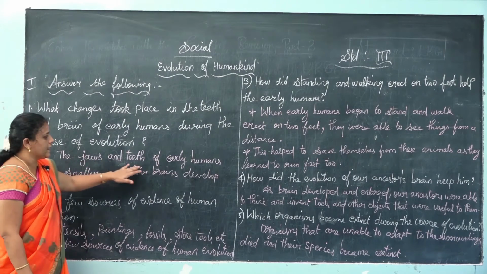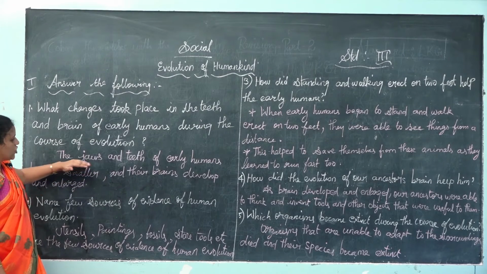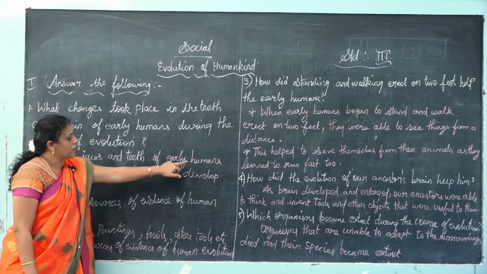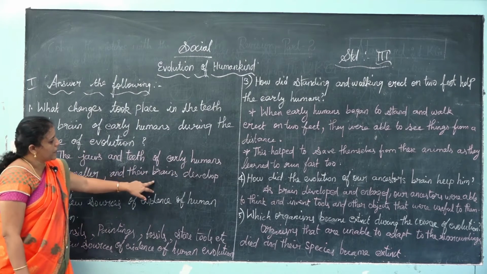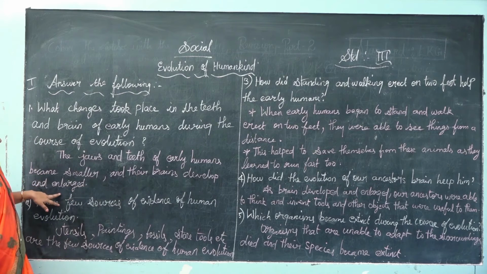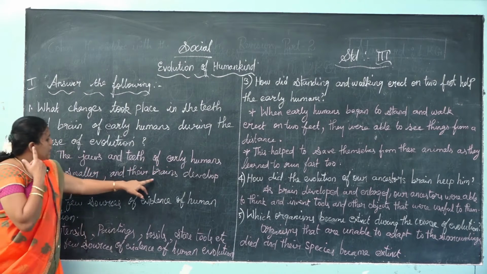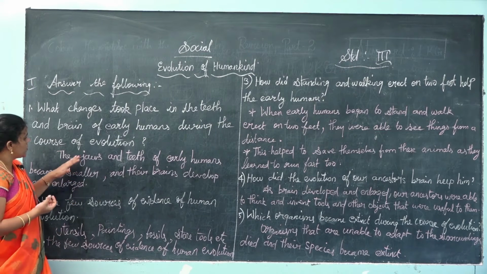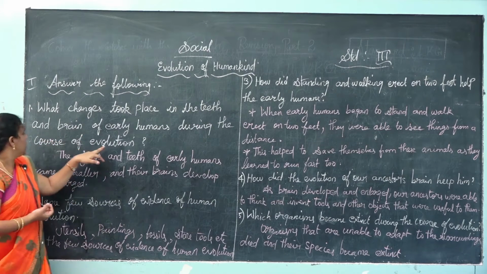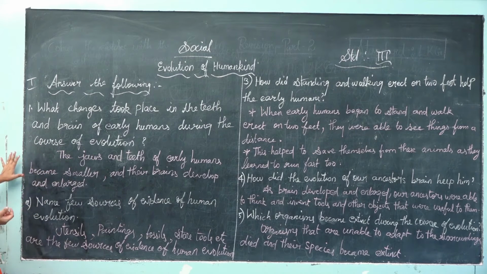The jaws and teeth of early humans became smaller, and their brains developed and enlarged. So these two changes took place during the course of evolution. So this is the first question.